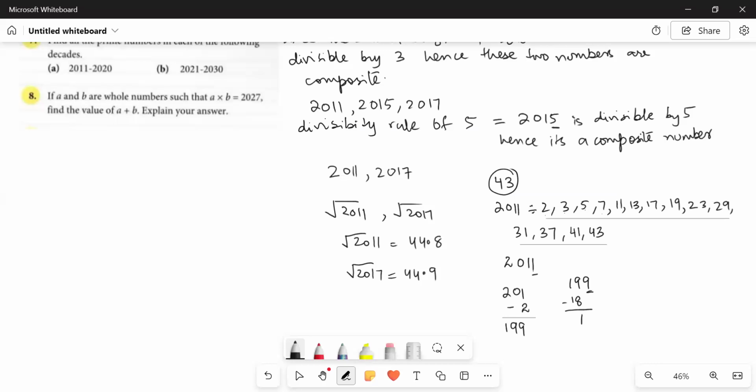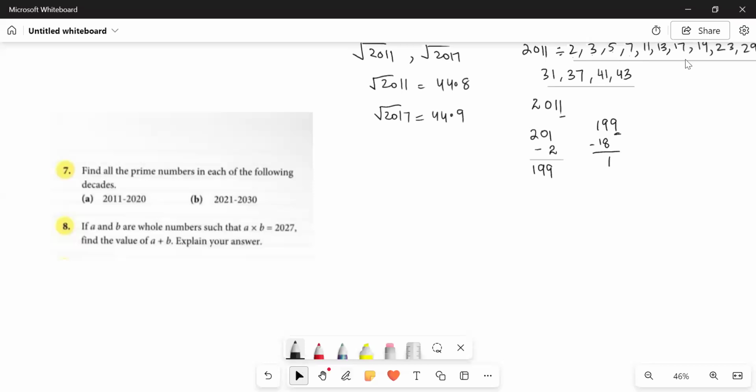Similarly, we have to check if it's divisible by 11, 13, 17, 19, 23, or 29. So if we start checking them with all these numbers, students, since these two numbers are prime numbers, they won't be divisible by any of these prime numbers. It means these two numbers, 2011 and 2017, are the two prime numbers. The rest of the 8 numbers are composite numbers, right?